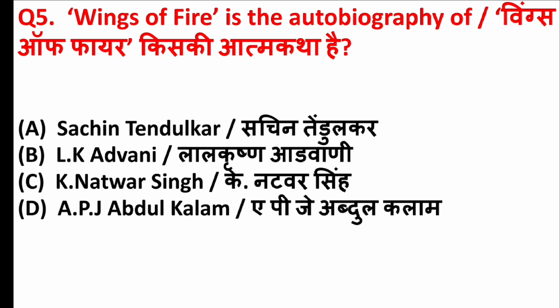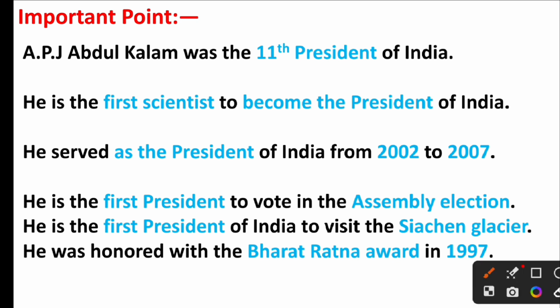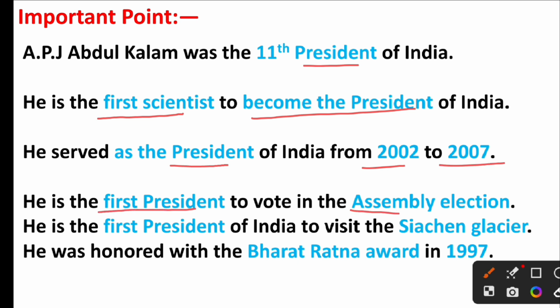Wings of Fire is the autobiography of. Right answer is option D, APJ Abdul Kalam. Friends, APJ Abdul Kalam was the 11th President of India. He is the first scientist to become the President of India. He served as the President of India from 2002 to 2007. He is the first president to vote in the Assembly election. He is the first President of India to visit the Siachen Glacier. He was honored with the Bharat Ratna Award in 1997.